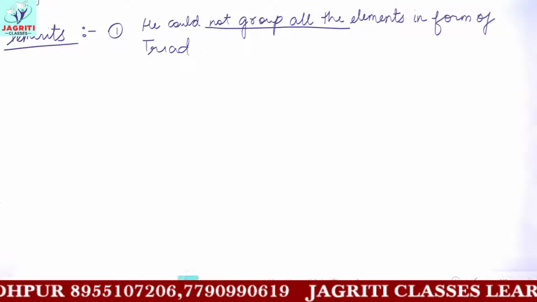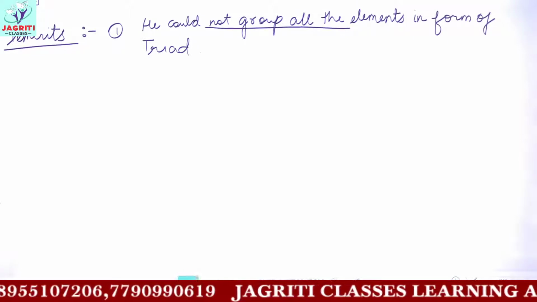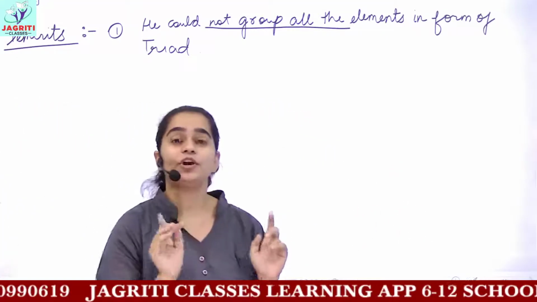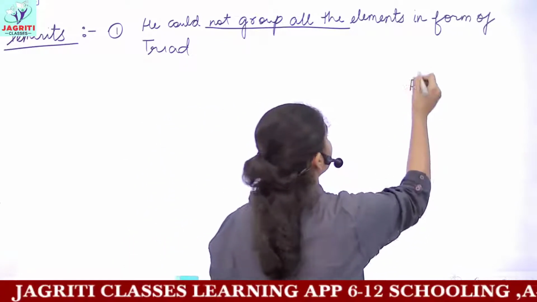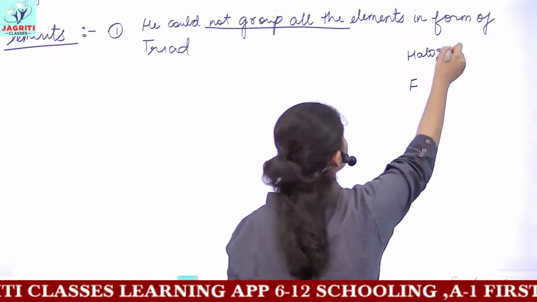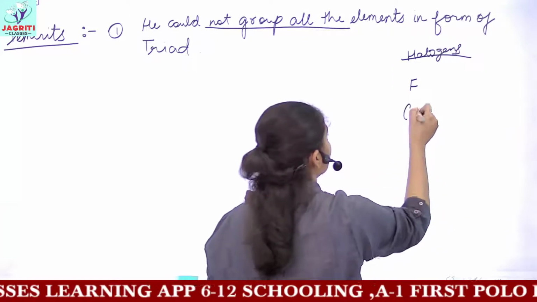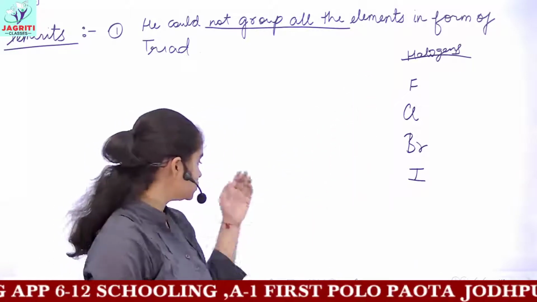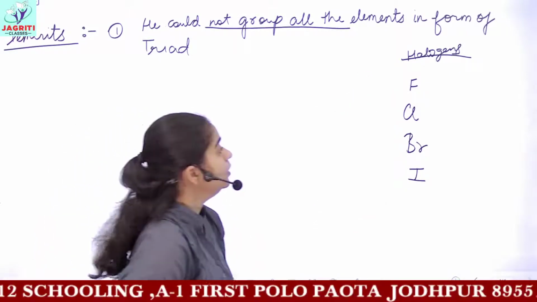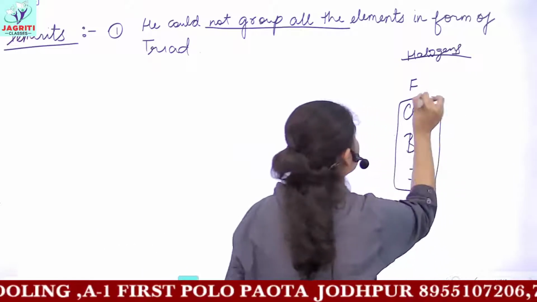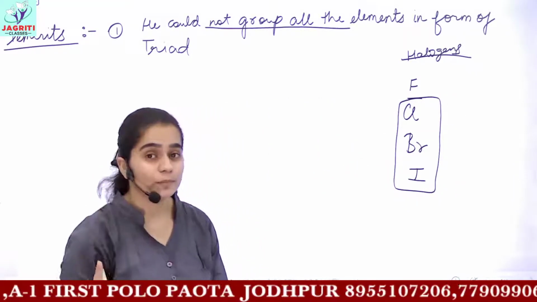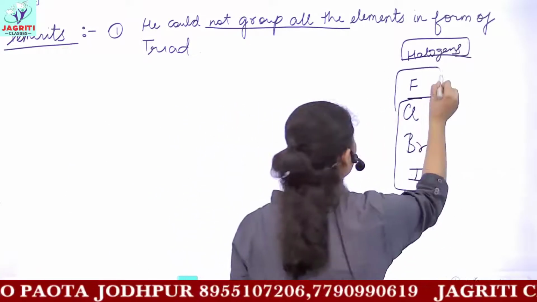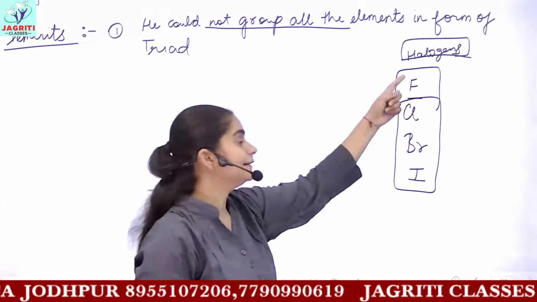The next demerit is that if I consider the same group of elements, nowadays in the periodic table you have the halides or halogens, and these halogens are fluorine, chlorine, bromine and iodine. Now he considered these three elements to be in the same triad or group. As we know, all of these elements are halogens, so fluorine should also have similar properties because it comes in the same group.